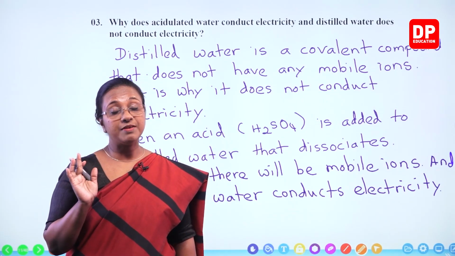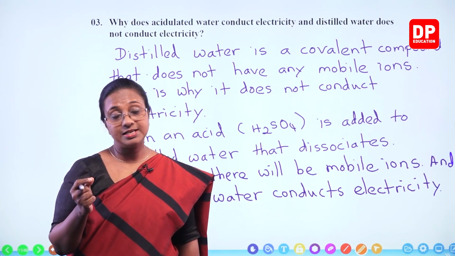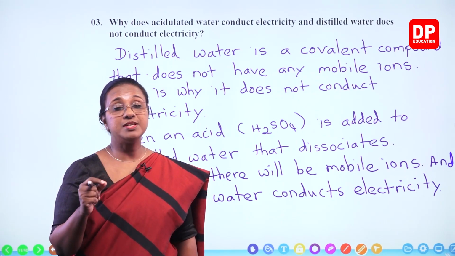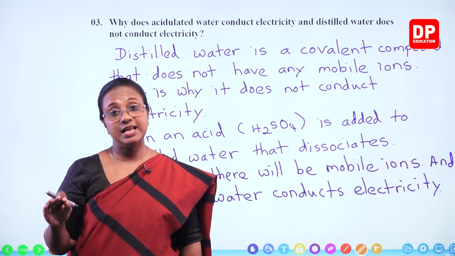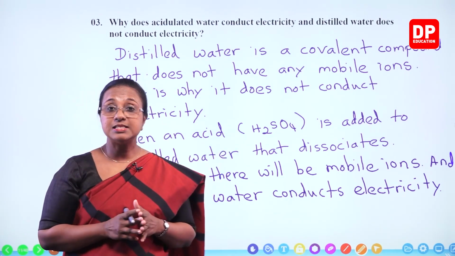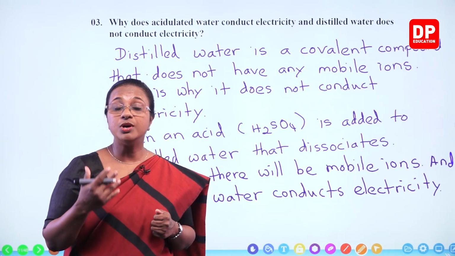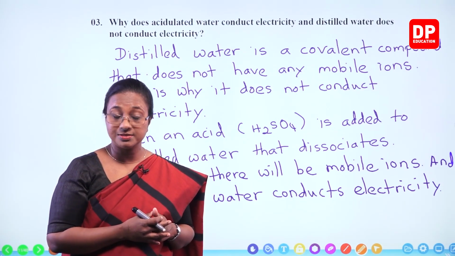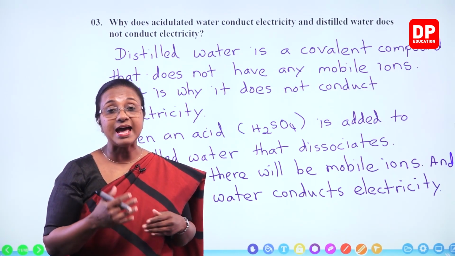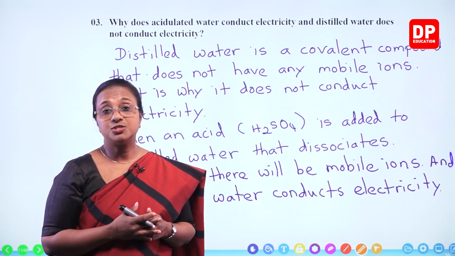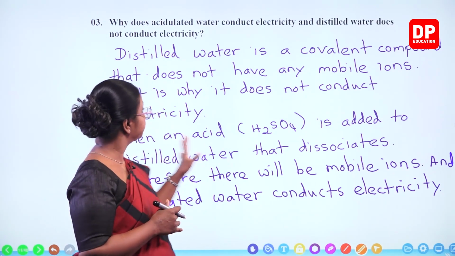Even at 25 degrees Celsius, water also dissociates to a certain extent, but the number of H plus and OH minus ions are not enough to conduct electricity. So in the solution, the acid dissociates to give rise to H plus and sulfate ions. Therefore, there are mobile ions and that makes the charges flow.